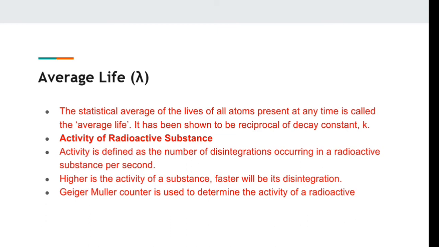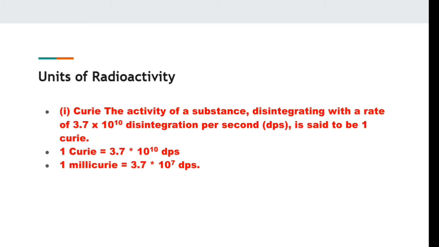Average life. The statistical average of the lives of all atoms present at any time is called the average life. It has been shown to be the reciprocal of the decay constant, meaning lambda is equal to 1/K. Activity of radioactive substances. Activity is defined as the number of disintegrations occurring in a radioactive substance per second. The higher the activity of a substance, the faster its disintegration. A GM counter is one of the instruments we use to determine radioactivity. So friends, these are the units of radioactivity.